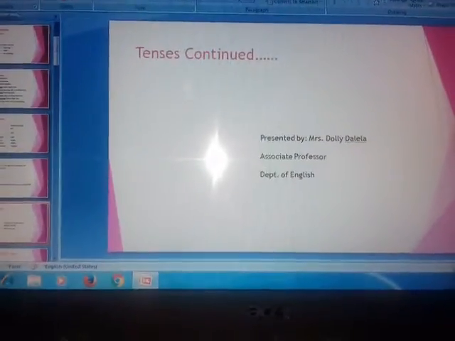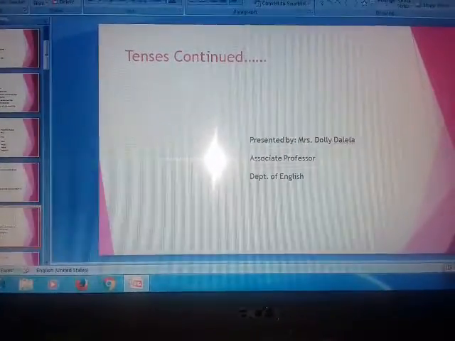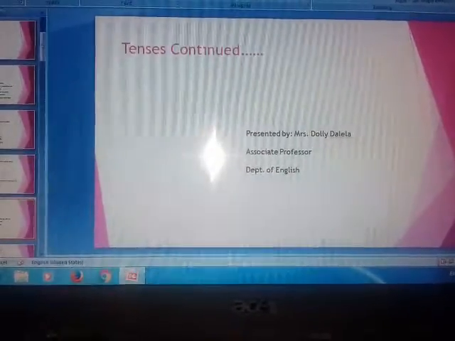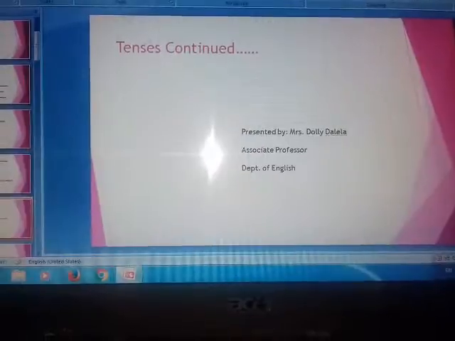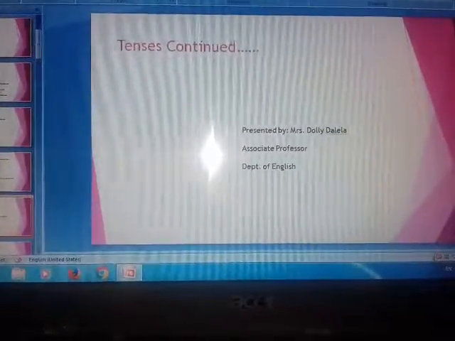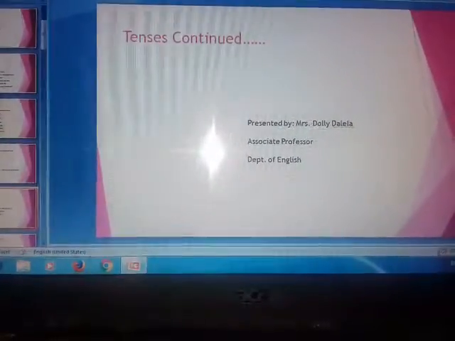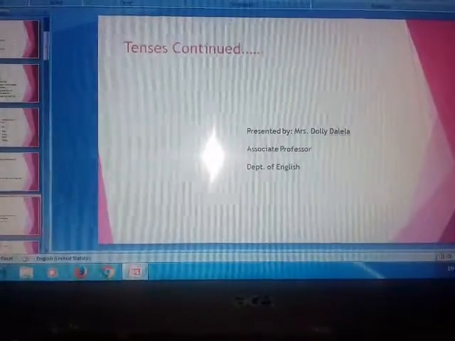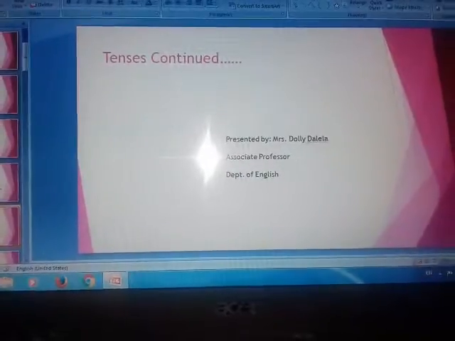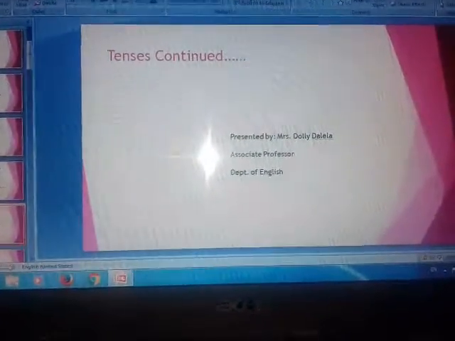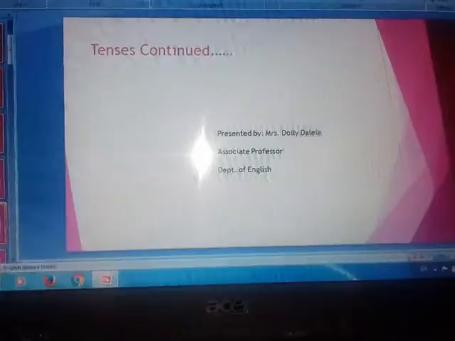But with the third person singular number, we add s or es to the verb. Clear? This is what we learnt in detail with examples yesterday. So today we are continuing the simple present tense.